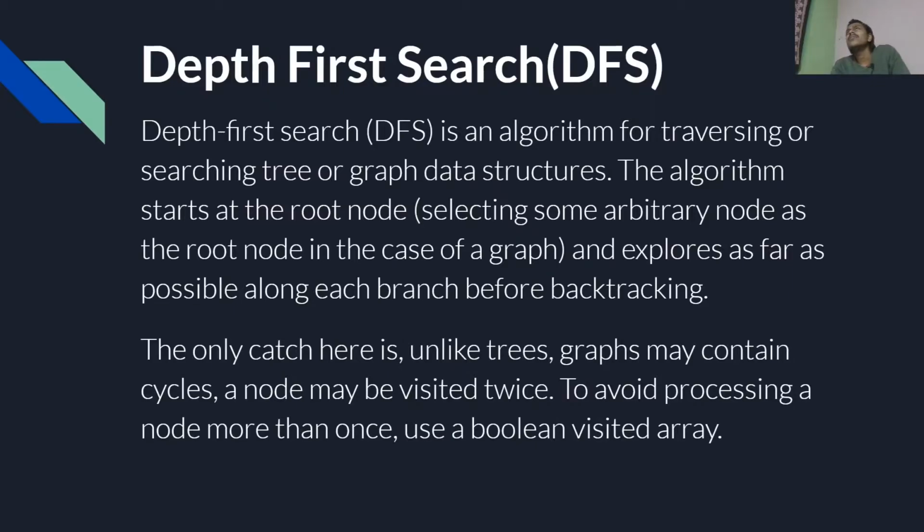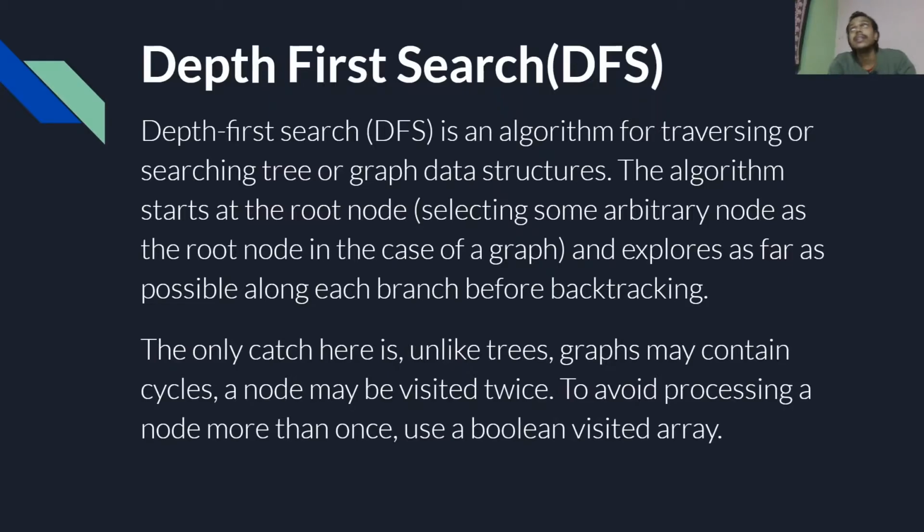Backtracking is when we return from the nodes. There are two conditions when we backtrack. First is when we reach a dead end, and another is when we encounter a node that has already been visited.